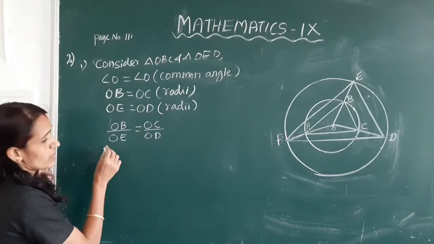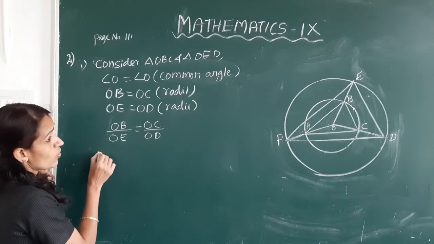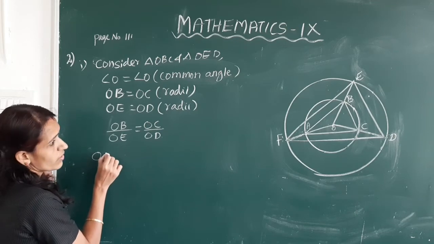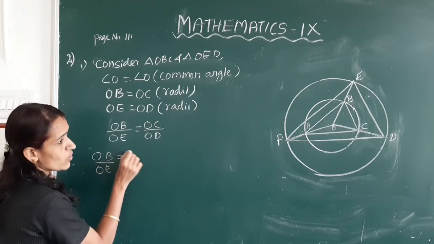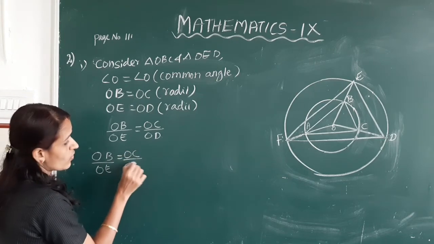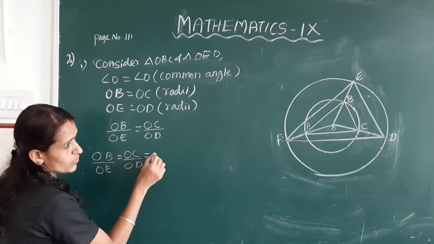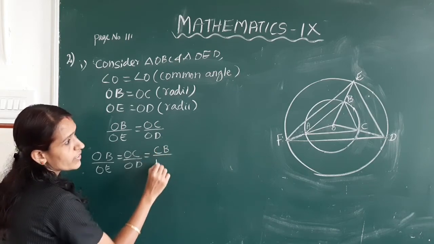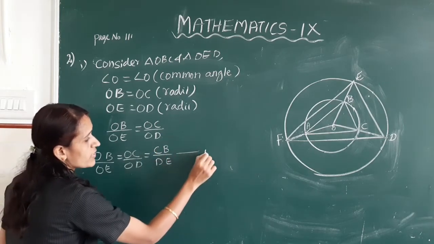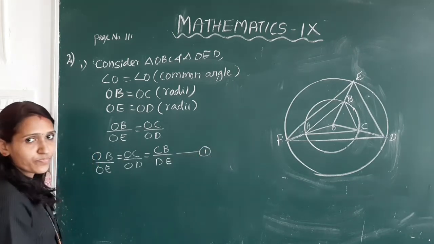From this we get OB by OE is equal to OC by OD is equal to CB by DE. Mark it as equation 1.